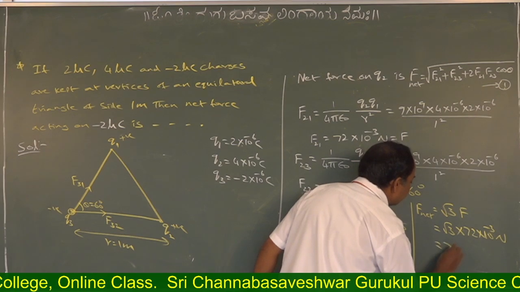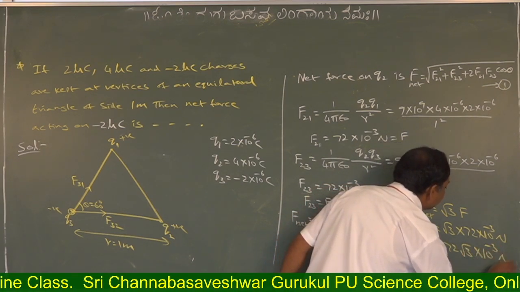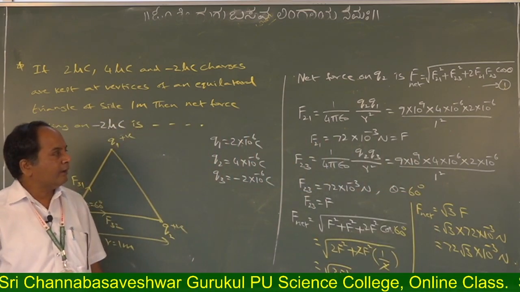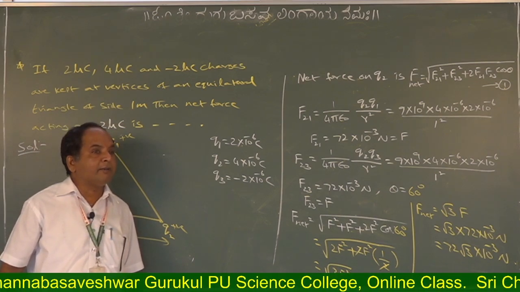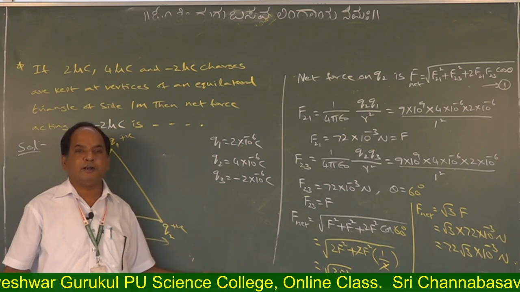So that becomes 72 root 3 into 10 to the power minus 3. See, the problem is same, but the charge on which the force acts changes, so the answer also changes.